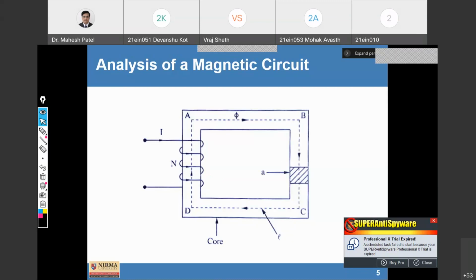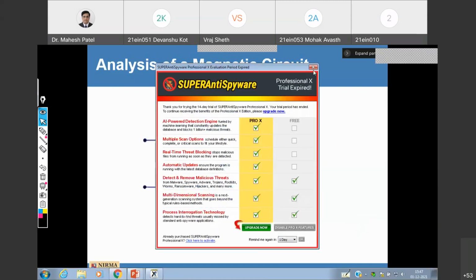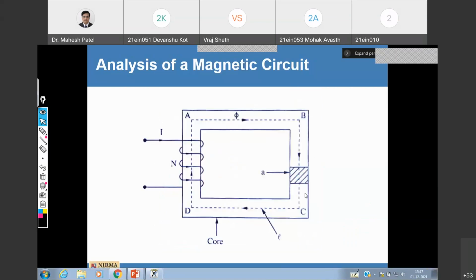So this is the closed path here, and we can write this is the magnetic circuit where there is a core material and a winding which is wound on it, and here it shows the cross-sectional area. So the magnetic circuit is made up of material, named ABCD. So this is the closed flux path, ABCD.